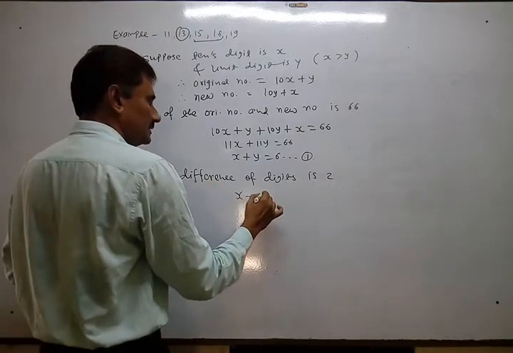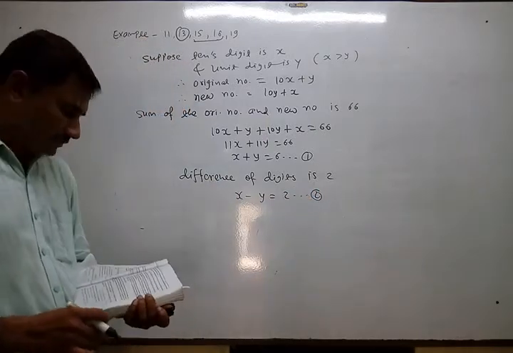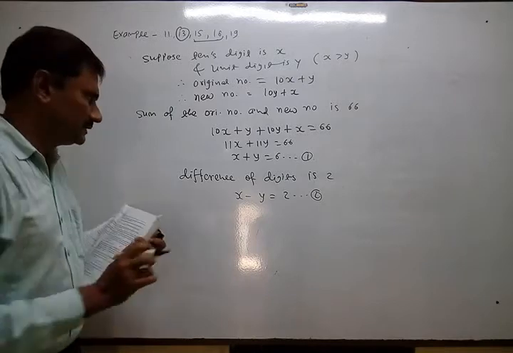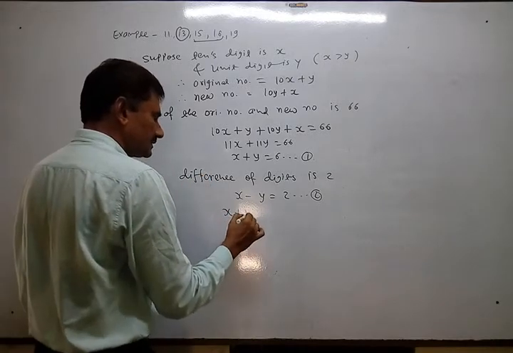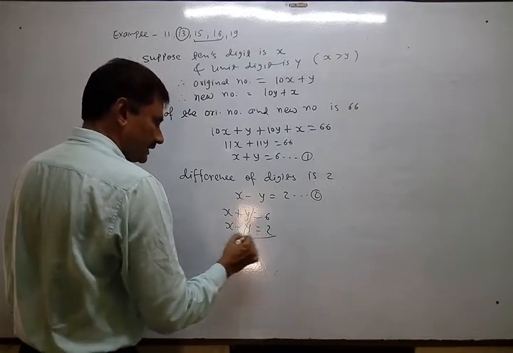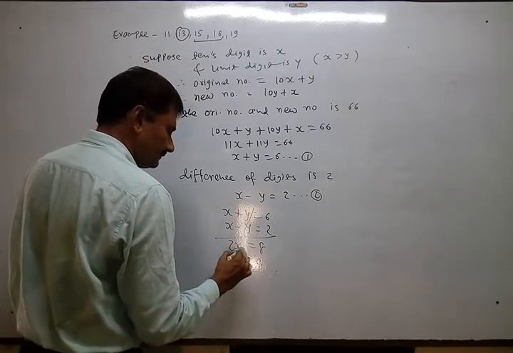So x minus y equals 2. So we got equation number 2. Now just solve it. Very easily you can solve it: x plus y equals 6, x minus y equals 2, y cancels out. 2x equals 8, x equals 4.